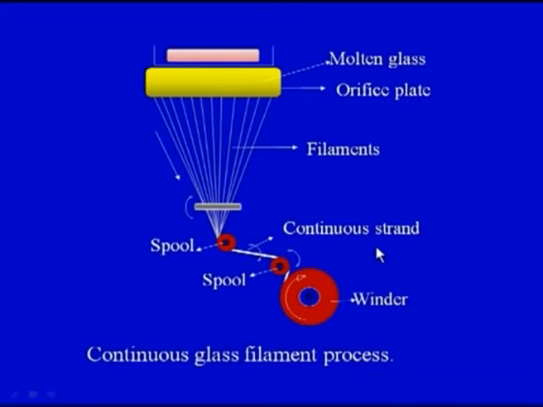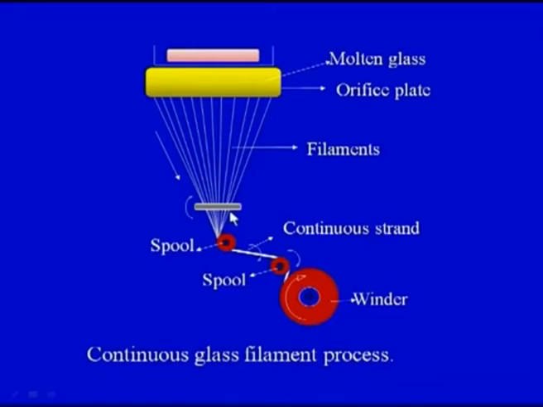We can see that an individual filament can have a diameter ranging from 2 micron to 10 micron to 15 micron. So, it is very difficult to handle these filaments. Therefore, the glass is processed into the form of continuous strands. Different filaments would be clubbed together or wound together in the form of a strand, and these strands are finally used as the glass fibers.